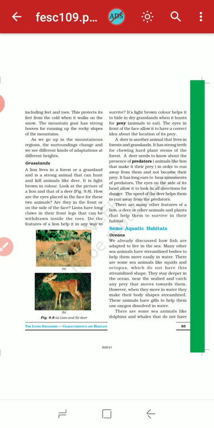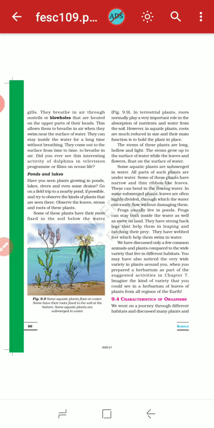First of all, we saw the oceans, that means animals and plants that live inside the ocean. Then we discussed ponds and lakes, and the animals and plants that live inside ponds and lakes. So now today we are going to start the new point, that is point number 9.4.